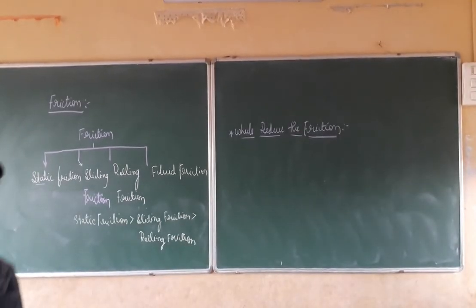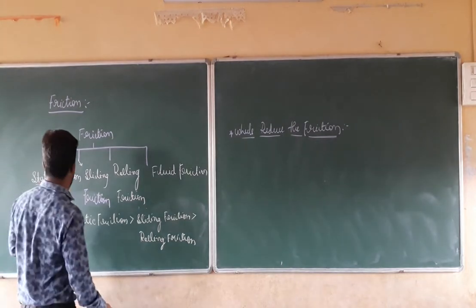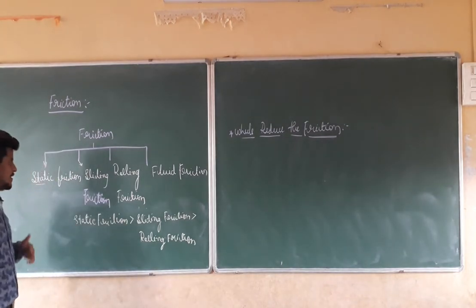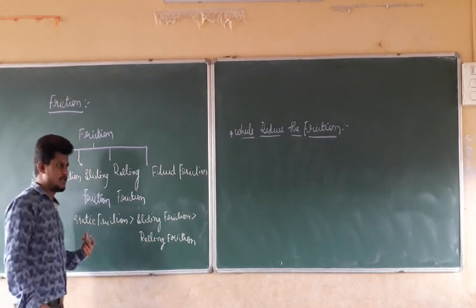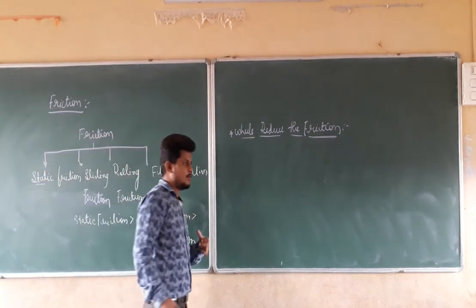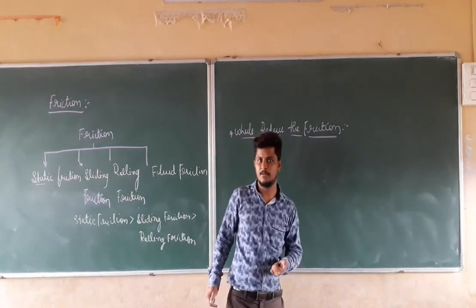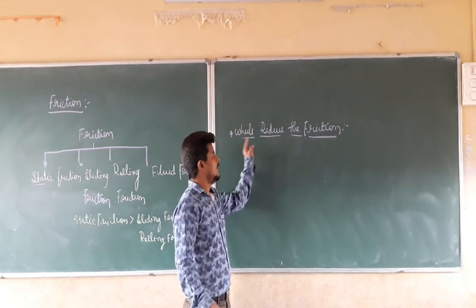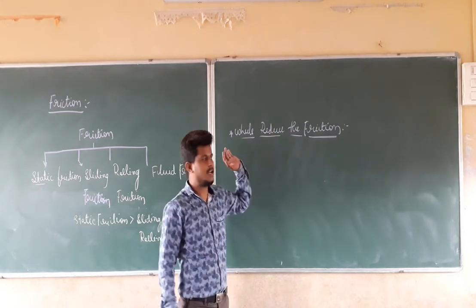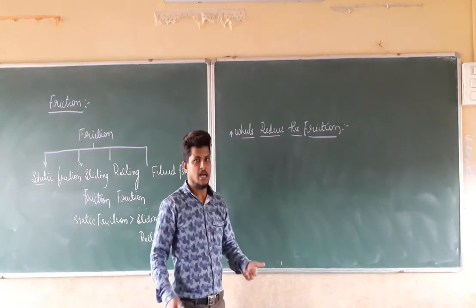Now we are going to discuss rolling friction further. We discussed static friction, sliding friction and rolling friction, and we also discussed their magnitudes. Rolling friction is nothing but using wheels for the reduction of friction. Wheels reduce the friction.